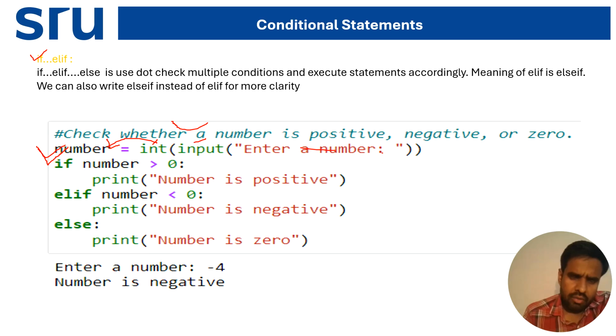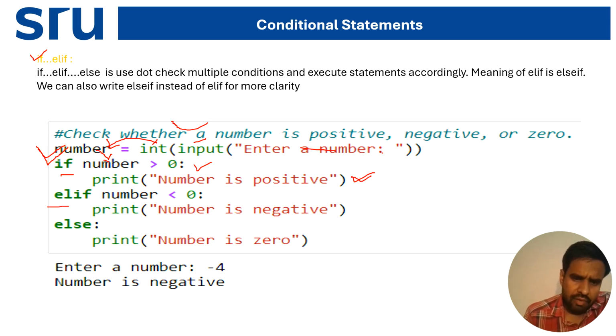Now we have given the condition: if the number stored in number is greater than 0, then print number is positive.